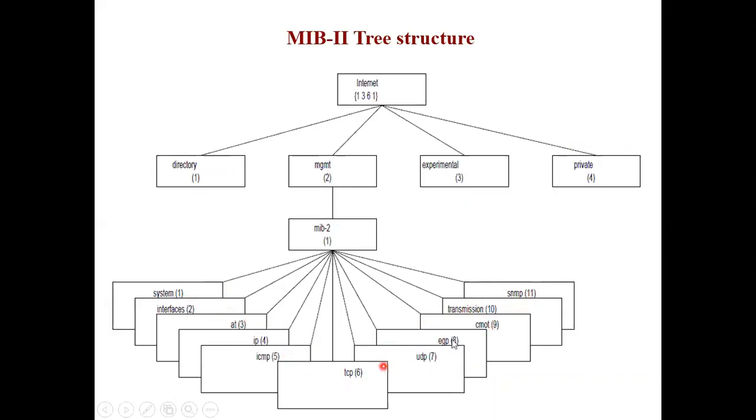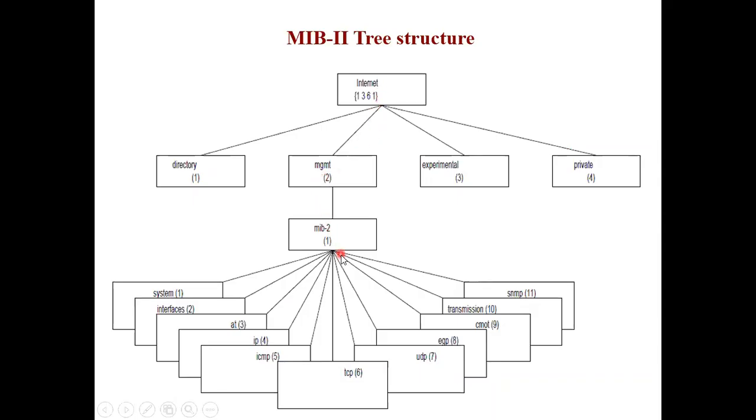So your MIB has these 11 groupings. Not all are necessary, that is what is told. The system group is mandatory, so we are going to study this system group. The MIB diagram up to here you have to remember. What comes after internet is already covered.